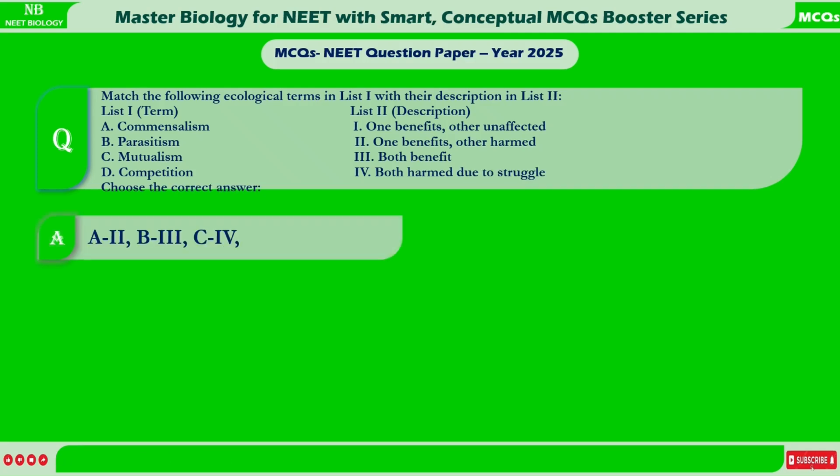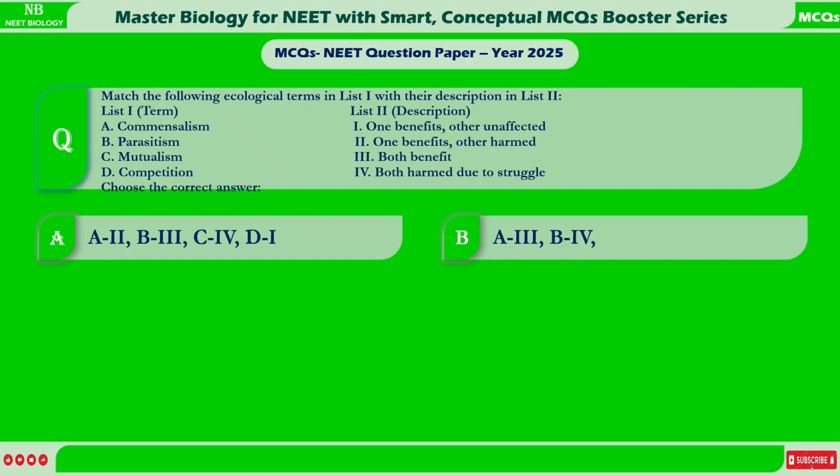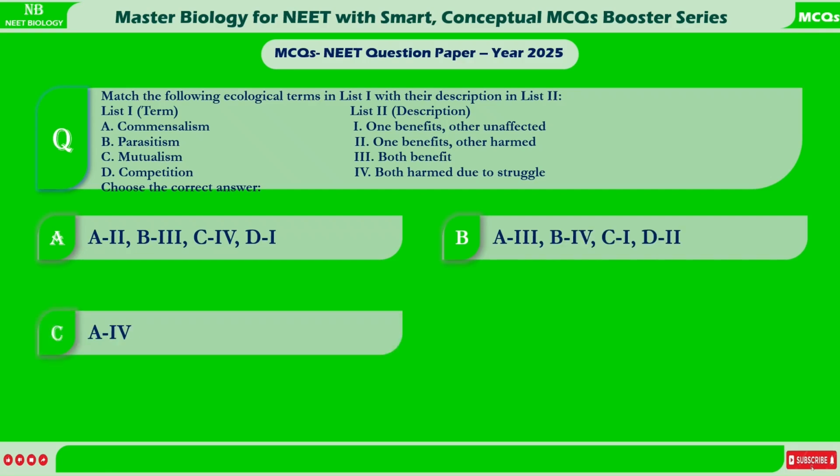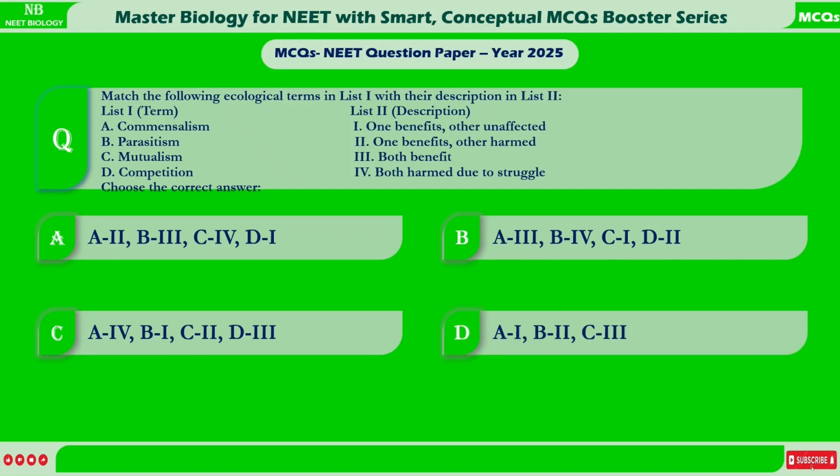A. A2, B3, C4, D1. B. A3, B4, C2, D2. C. A4, B1, C2, D3. D. A1, B2, C3, D4.